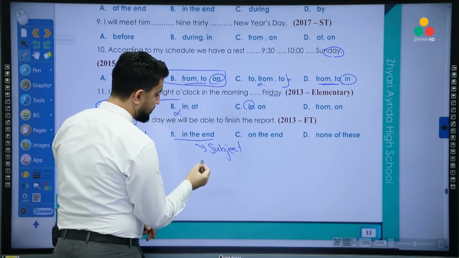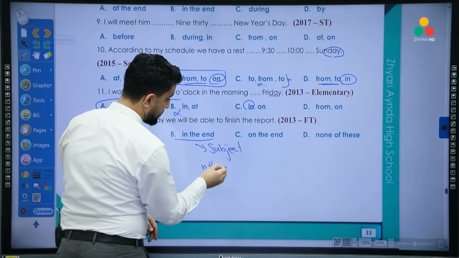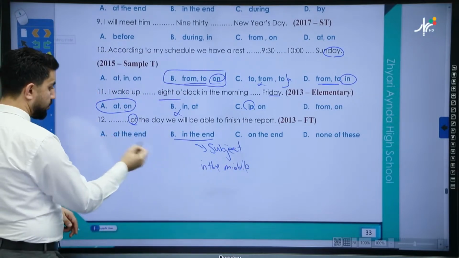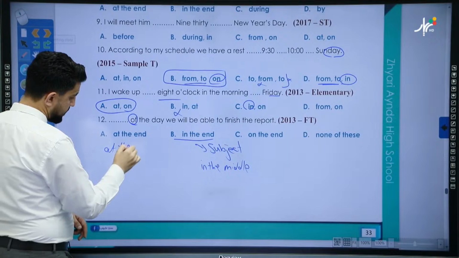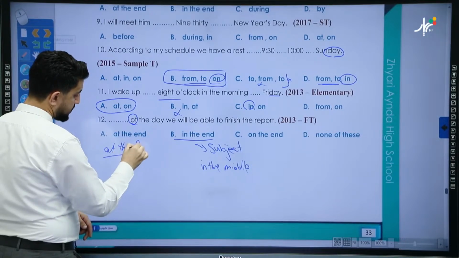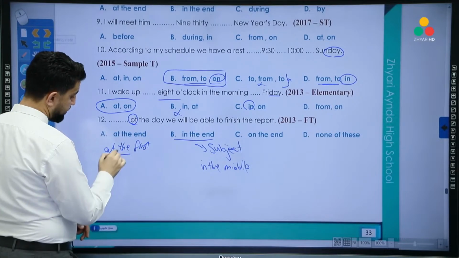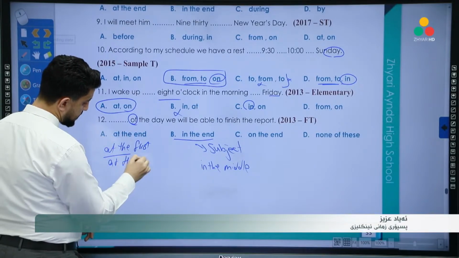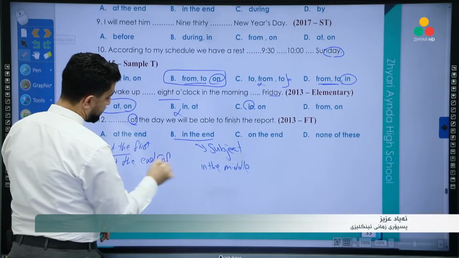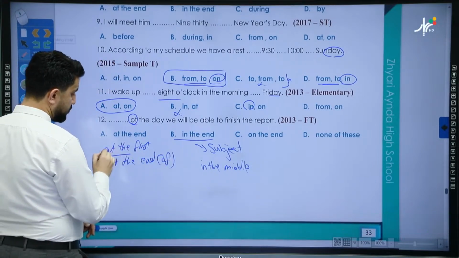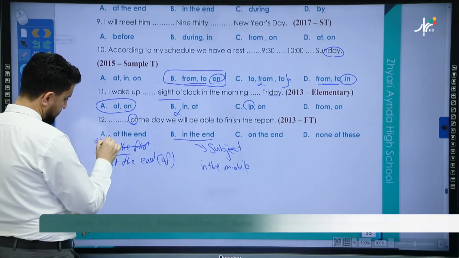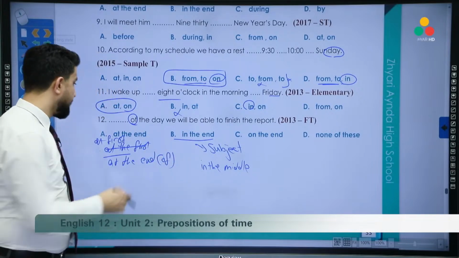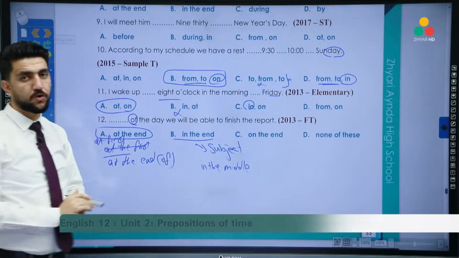Okay? We said mostly are in the middle, right? Is this one in the middle? No, it's at the beginning. The rule for this one is at the beginning. Okay, at the beginning, at first. At the beginning. And also the rule was at the end of. So we said the word of is used here. And this one is used at first. Right? We said it was used at first or at the beginning. Okay? So that's why at the end of will be the correct answer.